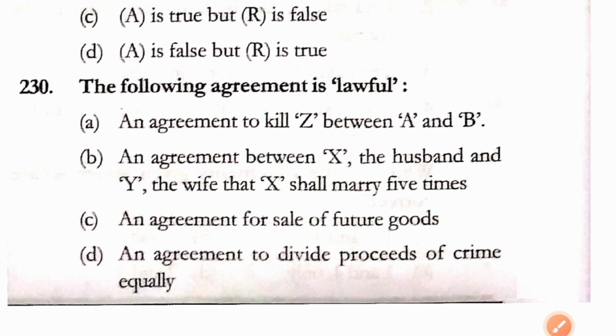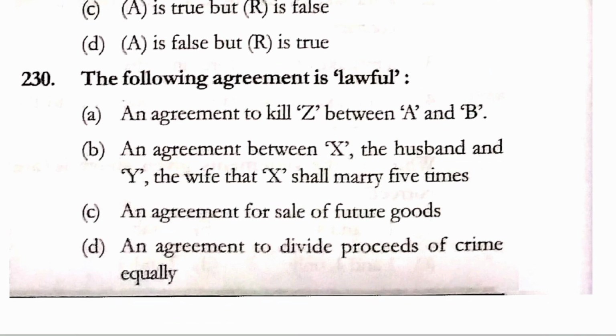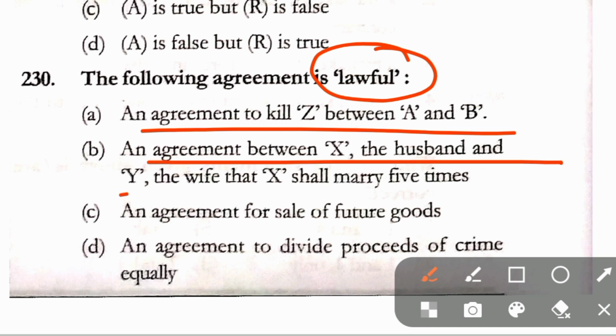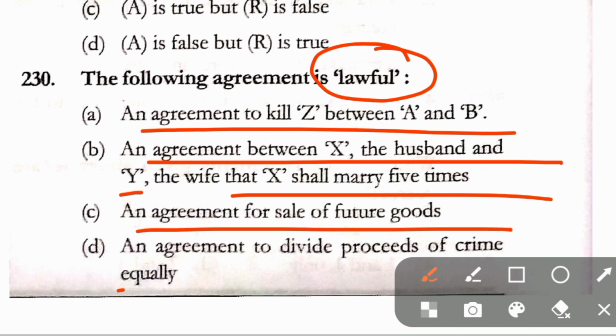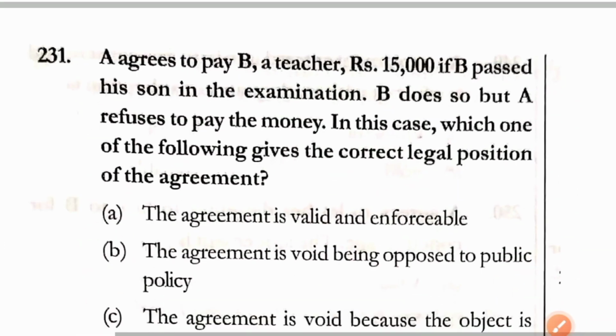Question number 230. The following agreement is lawful. Option A, an agreement to kill Z between A and B. Option B, an agreement between X, the husband, and Y, the wife, that X shall marry 5 times. Option C, an agreement for sale of future goods. And option D, an agreement to divide proceeds of crime equally. Here in question number 230, correct answer is option C. And other objects are not lawful. Other contracts are not lawful contracts.